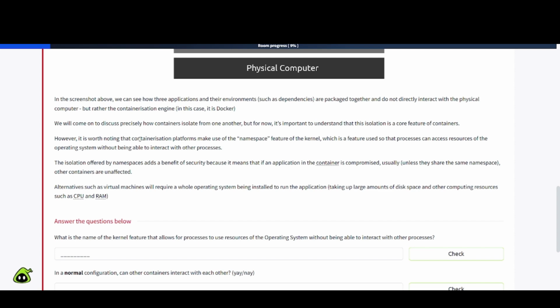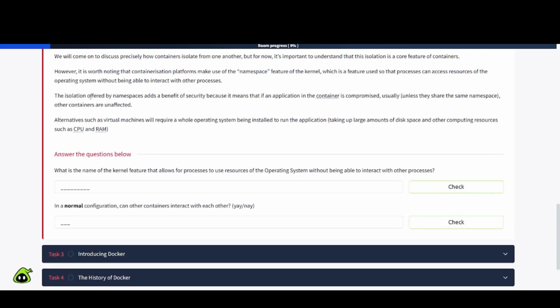However, it is worth noting that containerization platforms make use of the namespace feature of the kernel, which is a feature used so that processes can access resources of the operating system without being able to interact with other processes. The isolation offered by namespaces adds a benefit of security because it means that if an application in the container is compromised, usually other containers are unaffected, and it says unless they share the same namespace. Okay, so take that into consideration there.